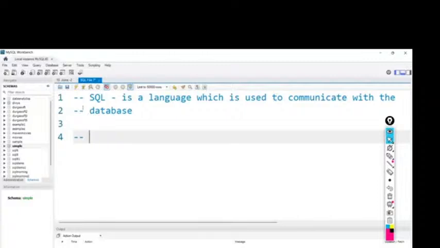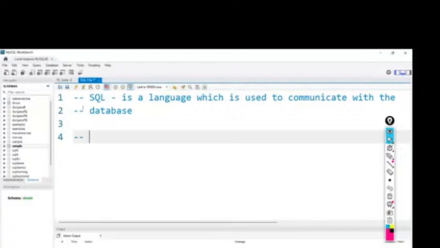We also know SQL in the sense of Structured Query Language. We also know about databases. Now let's concentrate on other main points. Here, if you can see, I'm writing something inside this symbol. That is nothing but comments. We have something called comments in SQL.